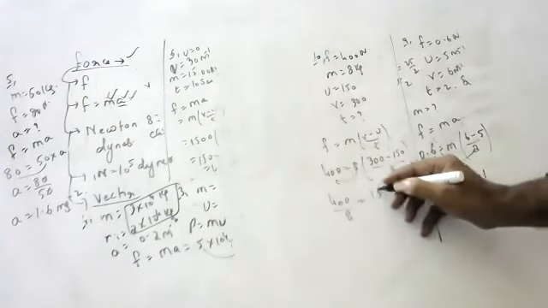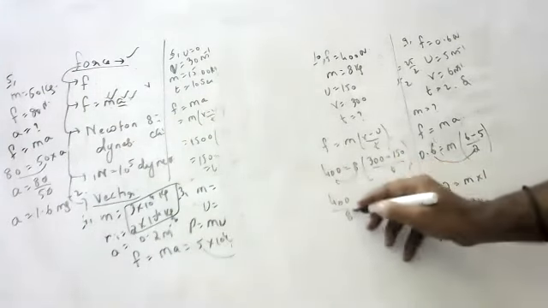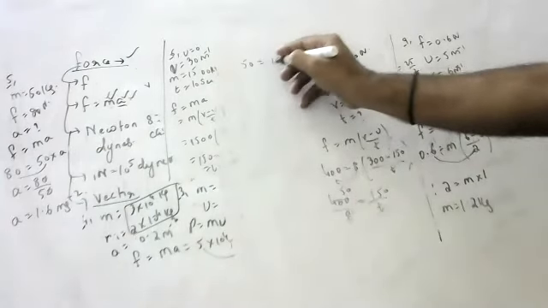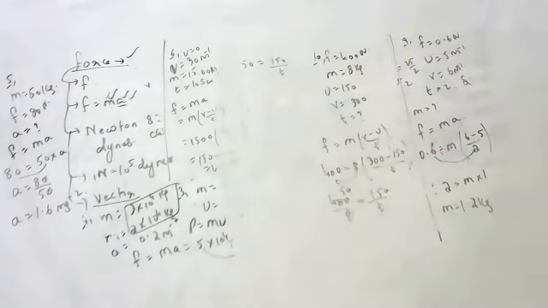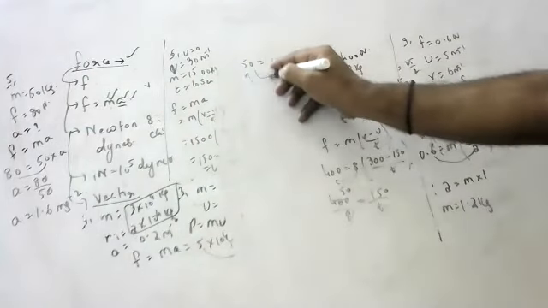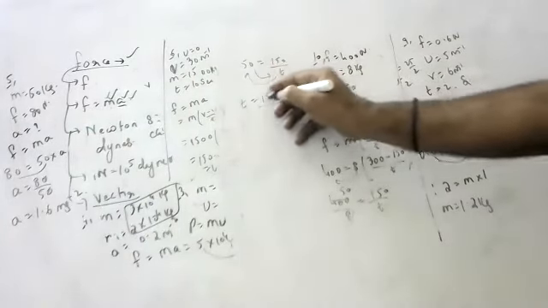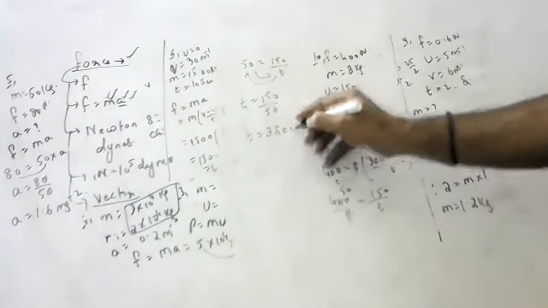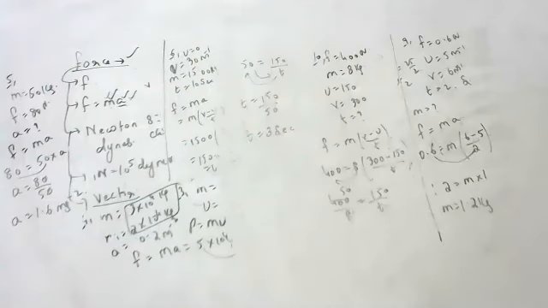So 400 by 8 is equal to 150 by t. 50 is equal to 150 by t. Cross multiplication, t is equal to 150 by 50, that is equal to 3 seconds. In 3 seconds, the velocity changes from 150 to 300.